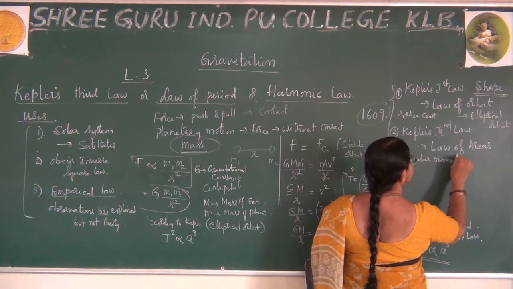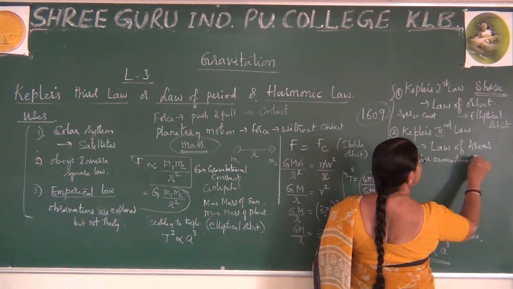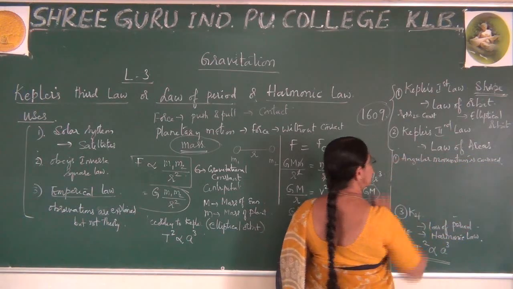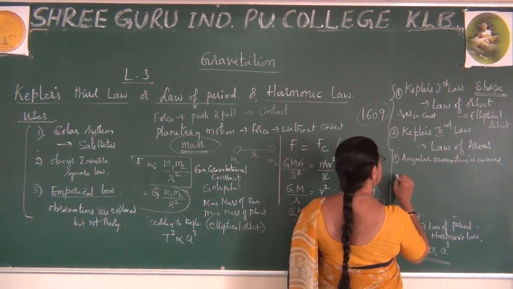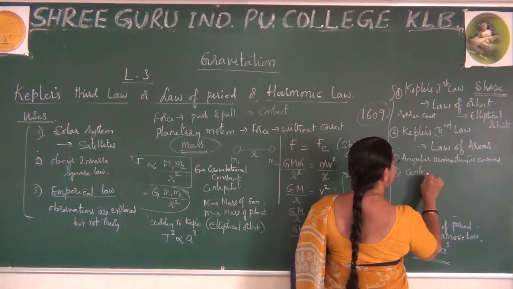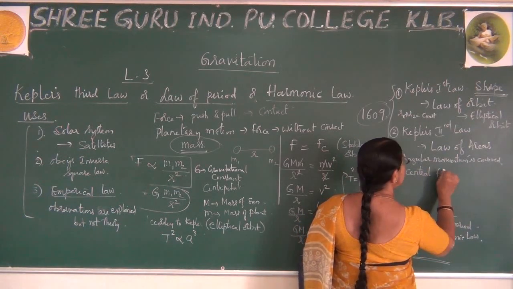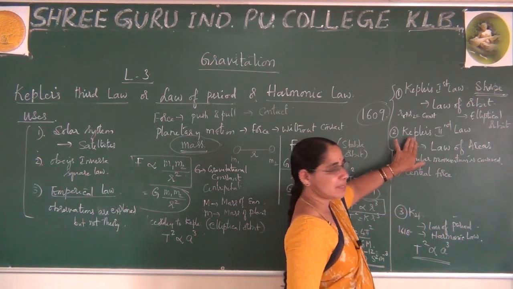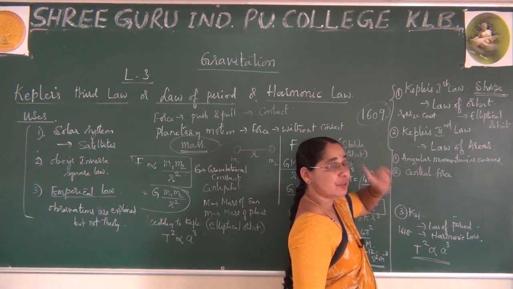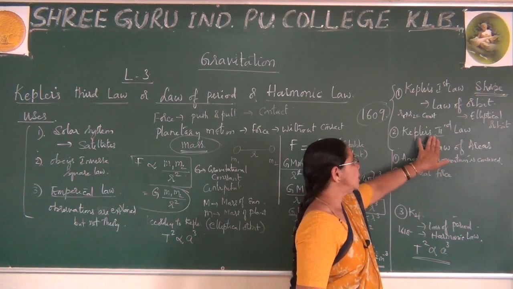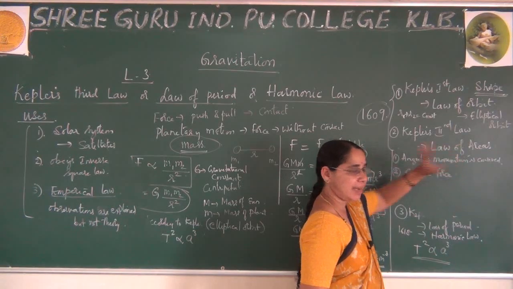Angular momentum is conserved. Right? Second, I showed the central force, because the imaginary line that is drawn from the sun to the planet sweeps equal areas in equal intervals of time, due to which it explains the law of areas.